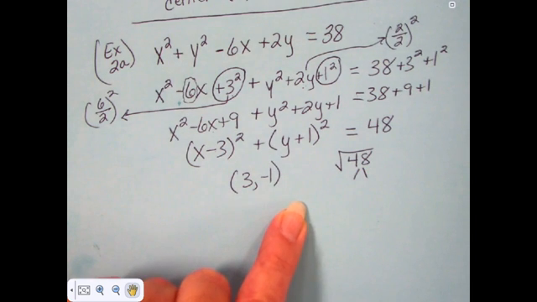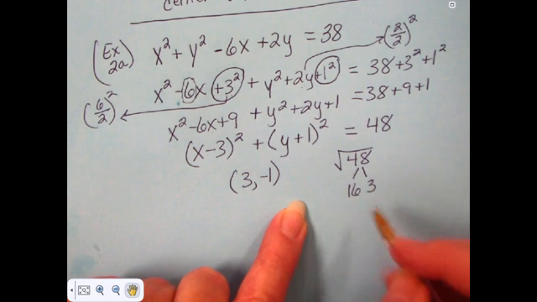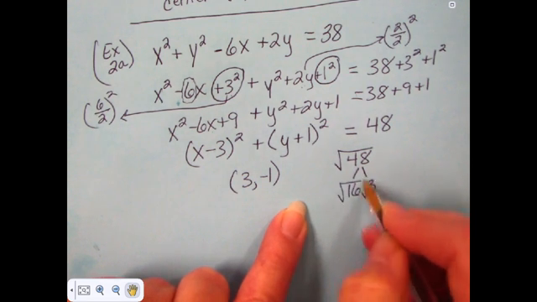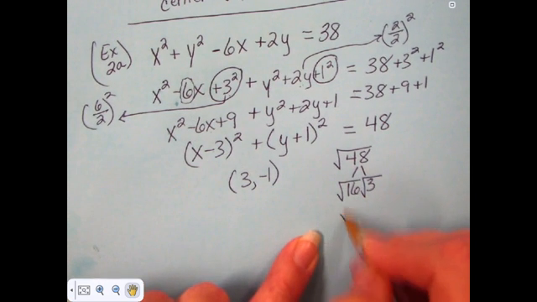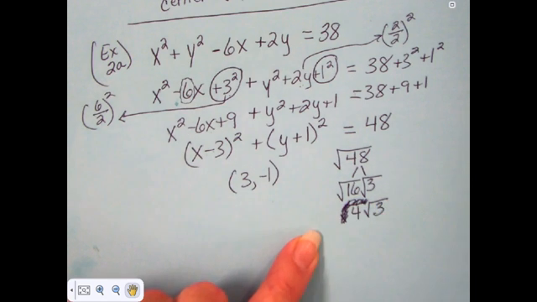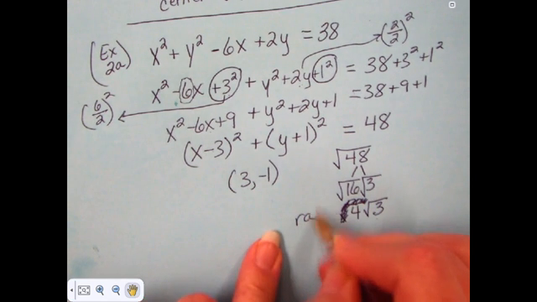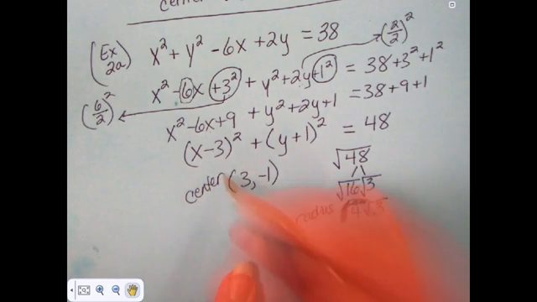48 has a perfect square that is a factor, and that perfect square is 16. 16 times 3 is 48, so the square root of 16 times the square root of 3. The square root of 16 is 4, and the square root of 3. So your radius is 4 square root of 3, and your center is 3, negative 1.